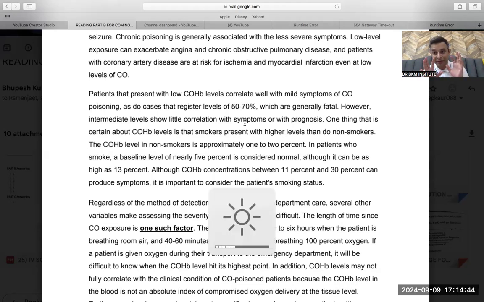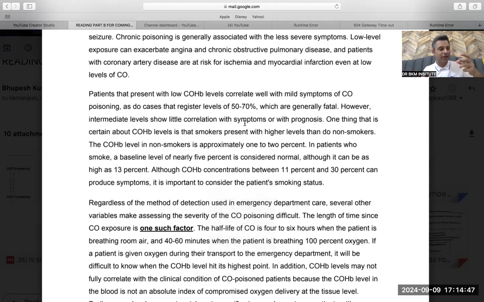This particular line was difficult in itself: if you have low carboxyhemoglobin level, symptoms will be low. The same happens when the carboxyhemoglobin levels are 50 to 70%, and those cases are generally fatal. That means if the level is high, the symptoms will be high, deadly symptoms. If the level is low, the symptoms are low. Read this line 10 times to improve your reading.